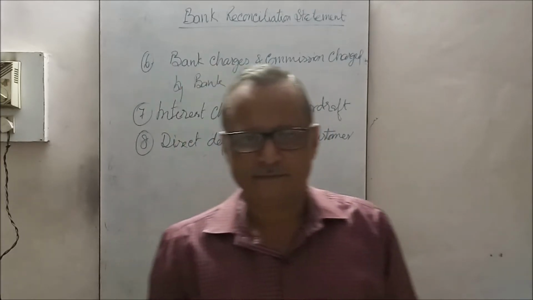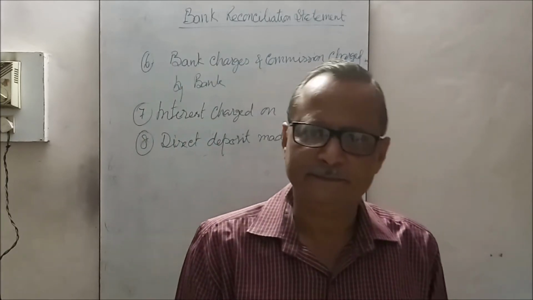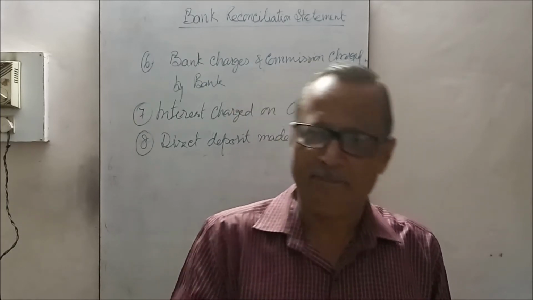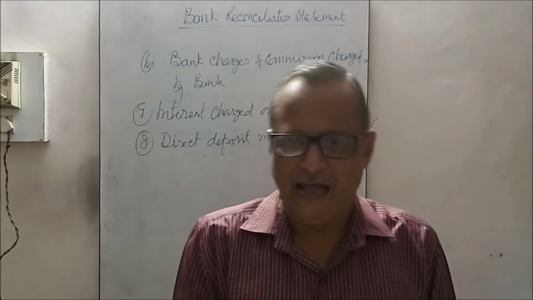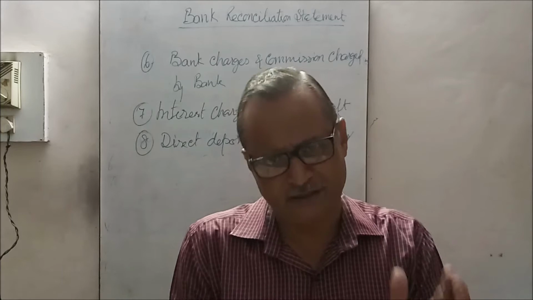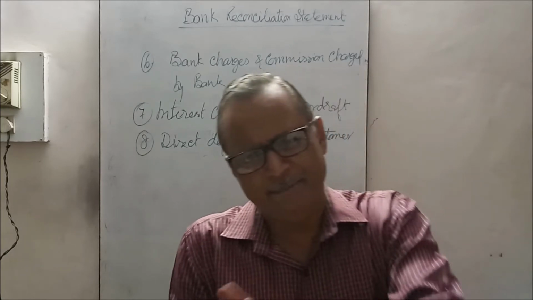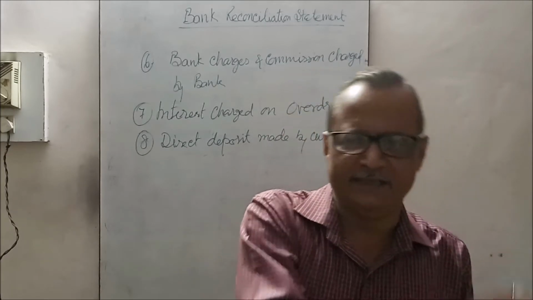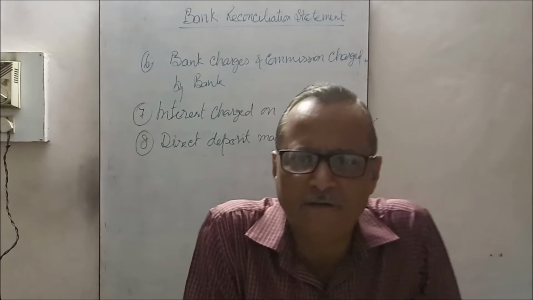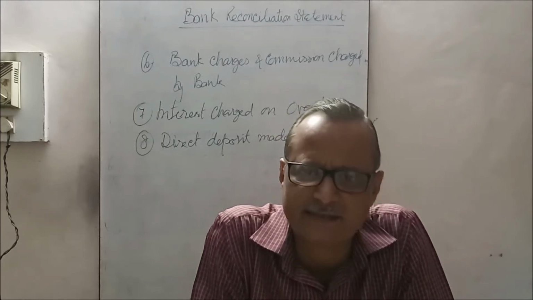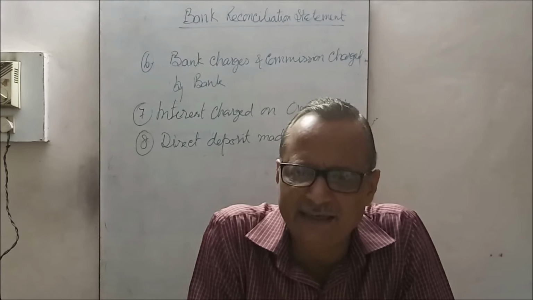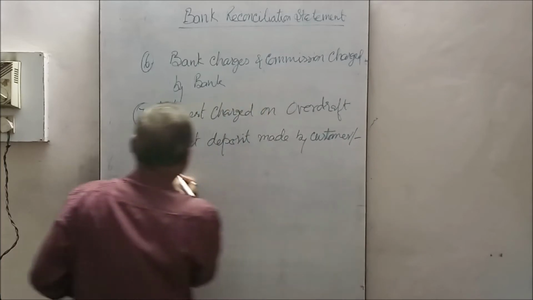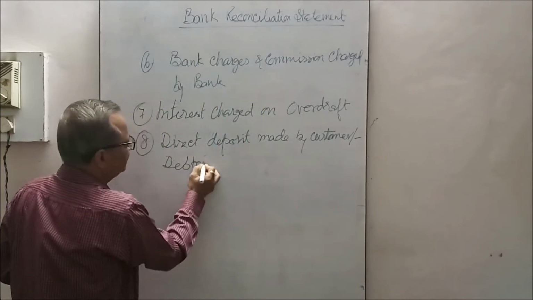The business deals with so many customers, and one of the customers or debtors of the business has the bank account number of that business and directly deposits in the bank account. Here the customer means debtors of the business.